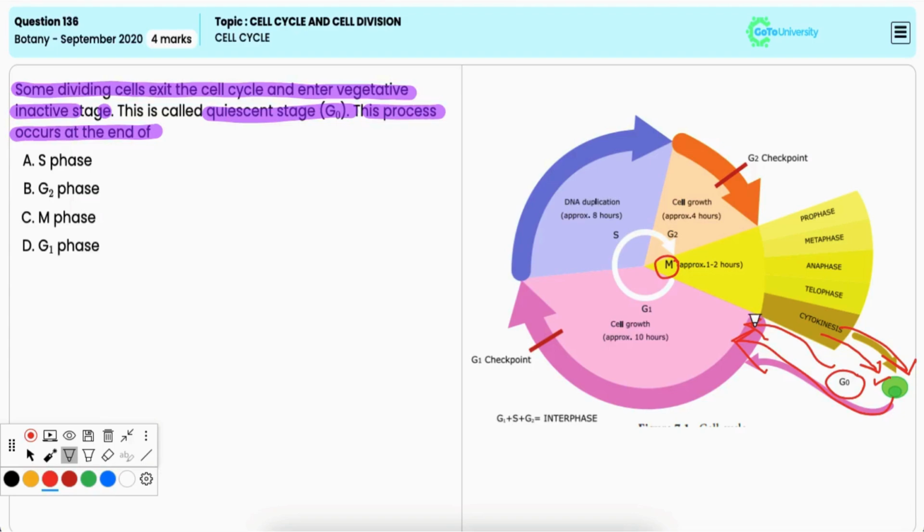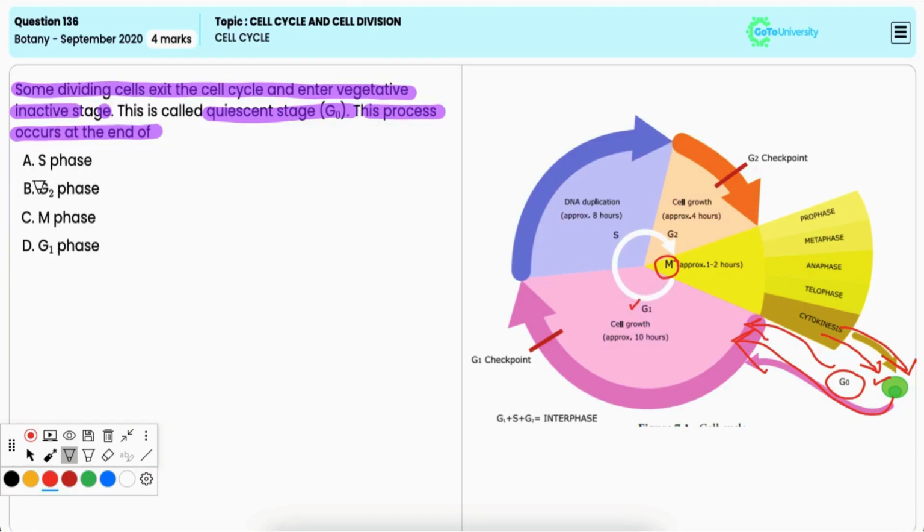For example, the budding yeast Saccharomyces cerevisiae enters this G0 when it runs out of essential nutrients, and it enters the cell cycle upon getting favorable conditions.